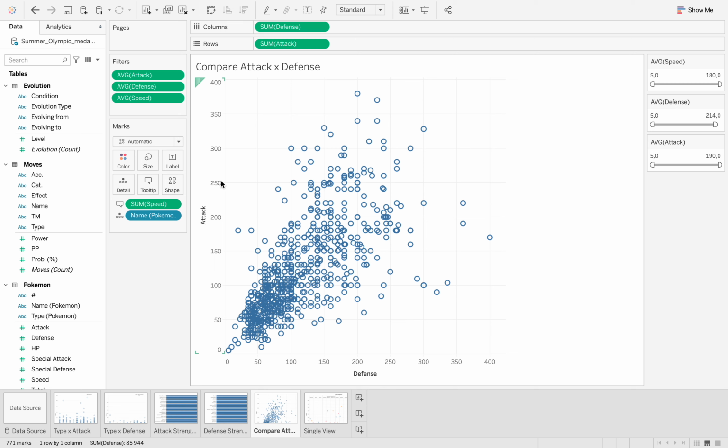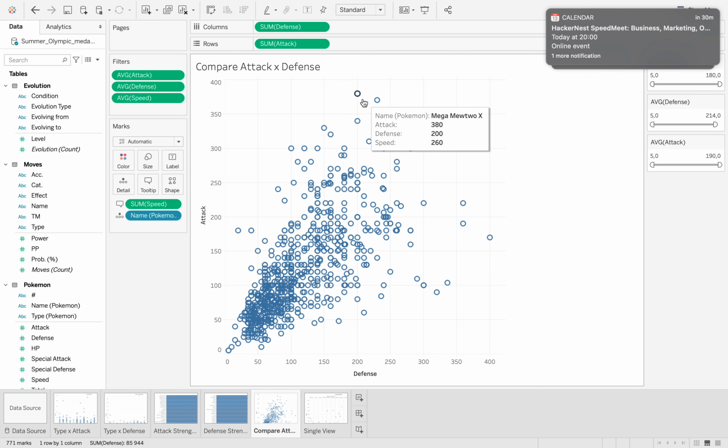And then from 250 going above in both defense and attack, those ones we can call mega. As you can see, most of them are called mega. You can call that category mega to show that these ones are not your normal or typical Pokemons. They are usually the strong ones.